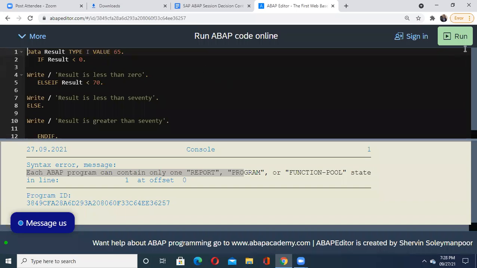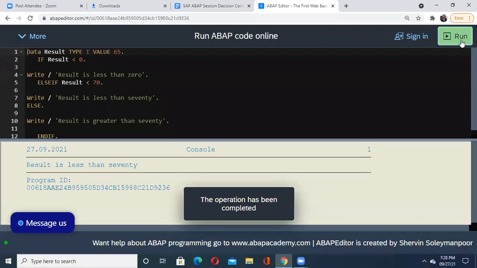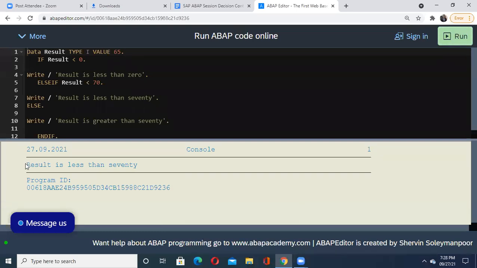Now if I run this code, all of you see what is going to happen. It is saying that the result is less than 70. Now it is executed. Why is it so? Here I have taken one variable, result. Its type is I, meaning integer. What value is assigned to it? 65. So its initial value is 65. Then I am checking with an if statement whether result is less than 0. Is 65 less than 0?